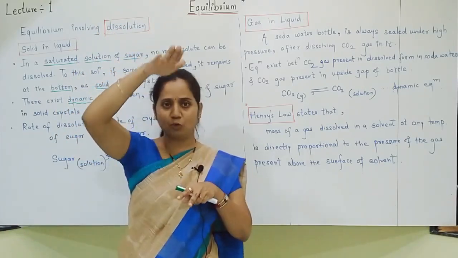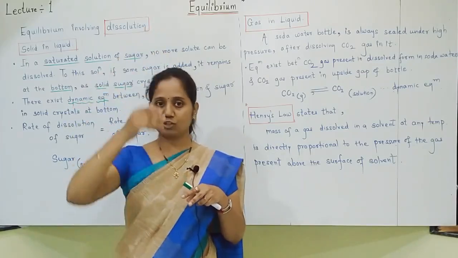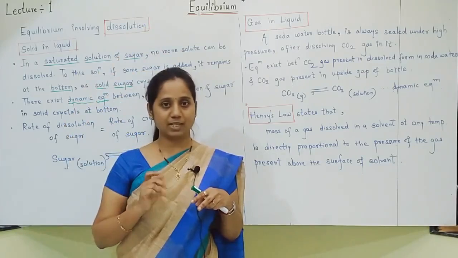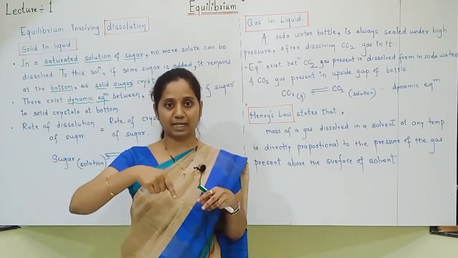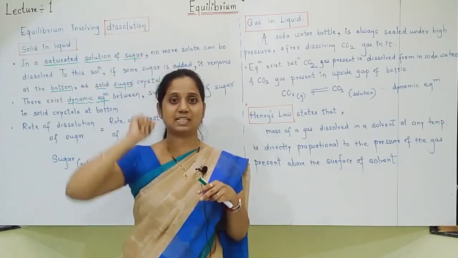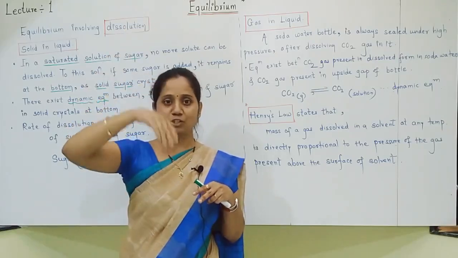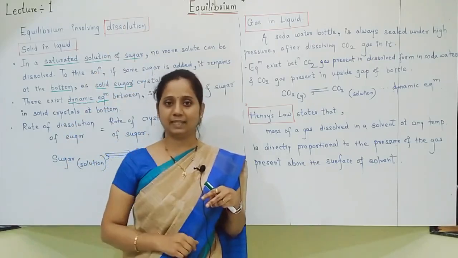If you apply more pressure, more carbon dioxide will dissolve. If you apply less pressure, less gas will dissolve. So what are you understanding? That the solubility of carbon dioxide depends upon how much pressure is applied. Apply more pressure, more carbon dioxide will dissolve. This is only Henry's law.